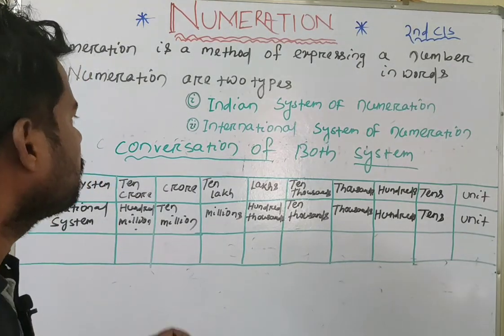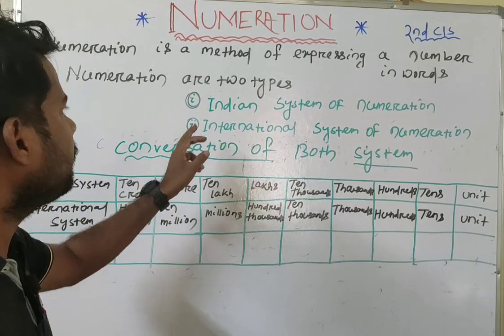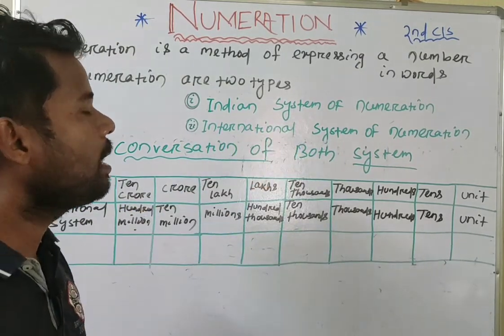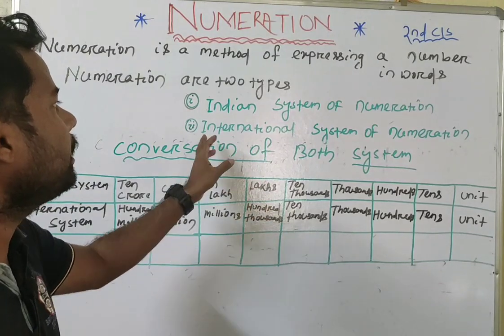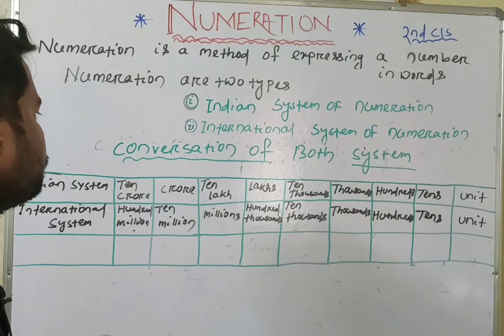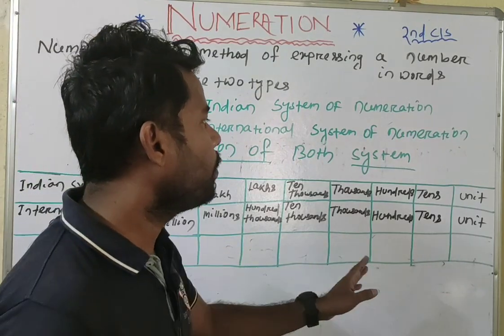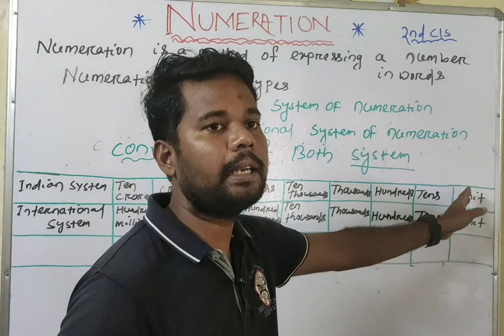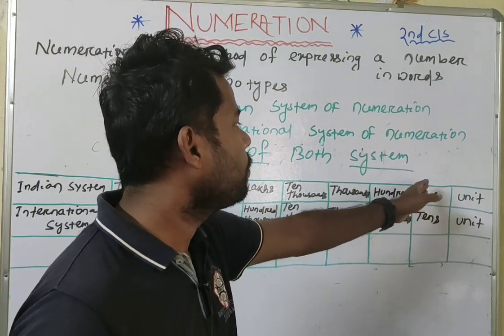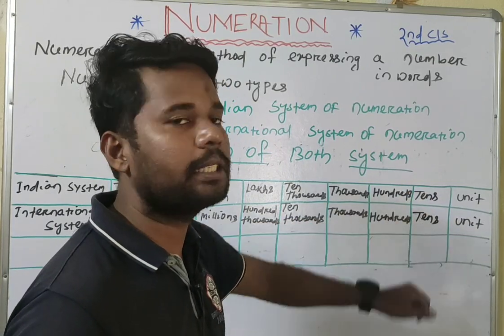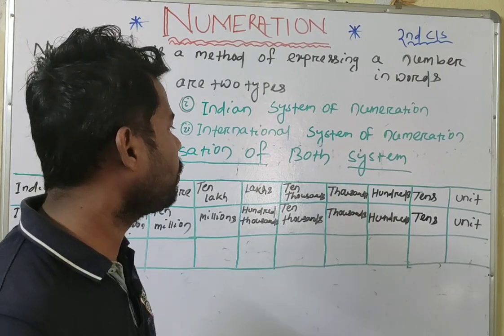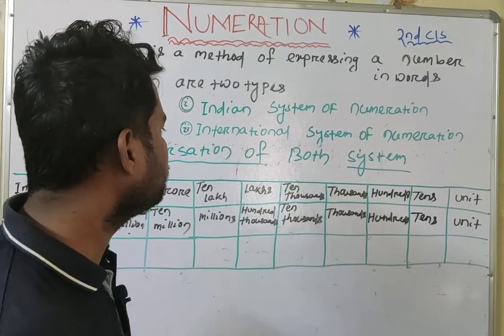Now we know how to convert a number from the Indian system of numeration to the international system of numeration, and from the international system to the Indian system. Okay, look at the chart here. The unit place of the Indian system and the international system are the same, and the tens place is also the same in both. The hundreds place, thousands place, and ten thousands place are also the same.